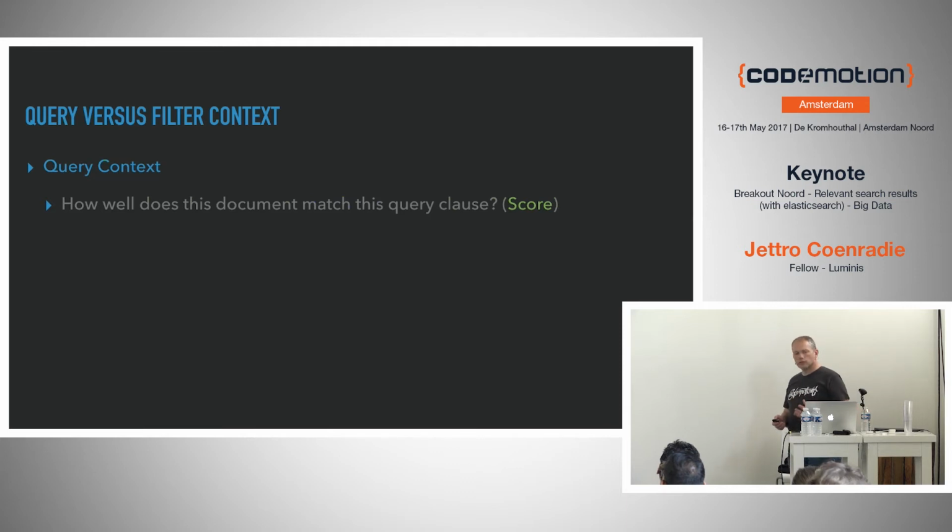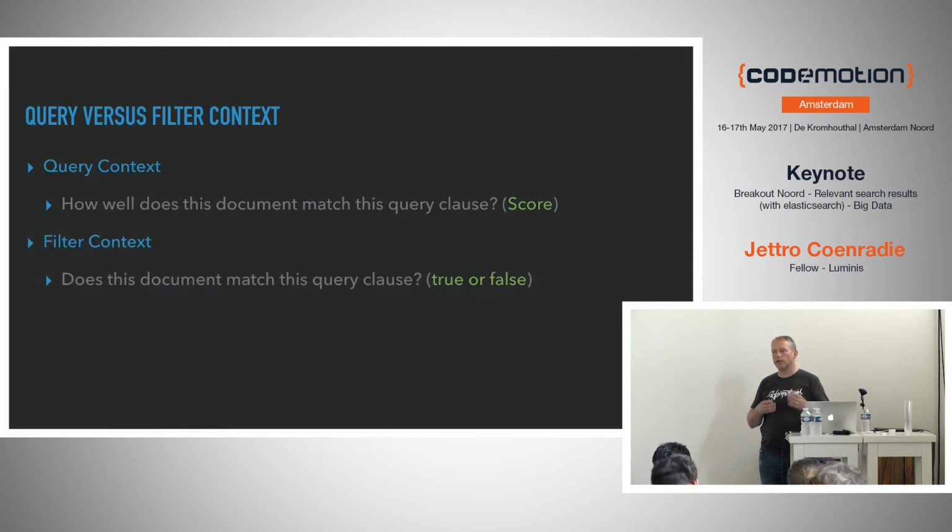There are two important aspects of this query that I've shown you. The first one is the query context. The query context determines how well the document matches what you're looking for. So it calculates a score. This is where the relevancy comes in. So it will check the fields, it will check if it's in multiple fields maybe. This is where you can play around, where you can influence the order in which the documents are returned.